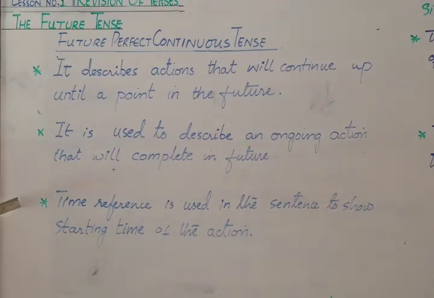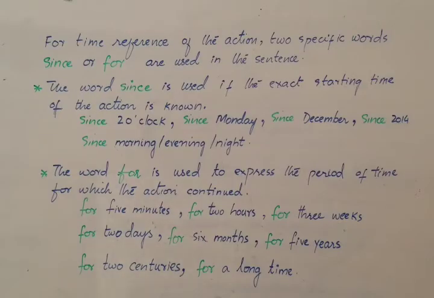Time reference is used in the sentences to show starting time of the action. कोई भी एक्शन किस टाइम से शुरू हुआ मुस्तक़बिल में, वो टाइम रेफरेंस बताने के लिए दो स्पेसिफिक वर्ड्स यूज़ किए जाते हैं. और वो दो स्पेसिफिक वर्ड्स कौन से हैं? सिंस और फॉर. For time reference of the action, two specific words, since or for, are used in the sentence.